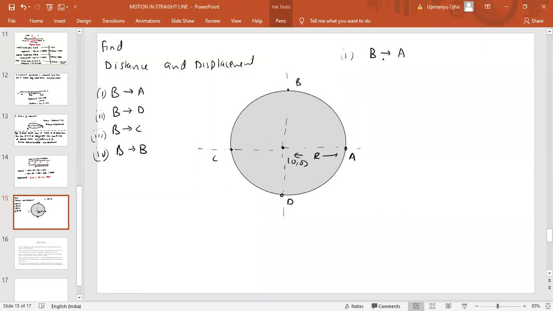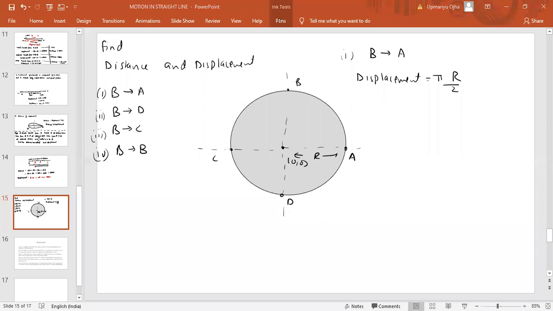So the distance is the path length, and B to A path is 1/4 of the perimeter, which is pi r by 2. So distance traveled from B to A is pi r by 2.